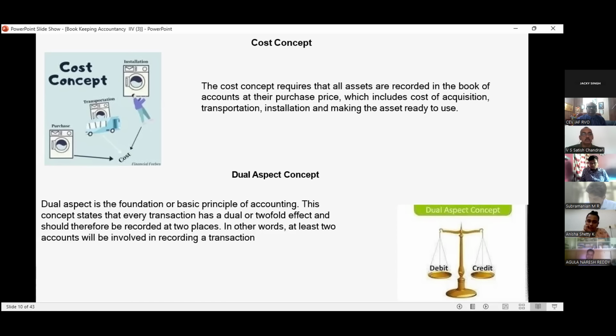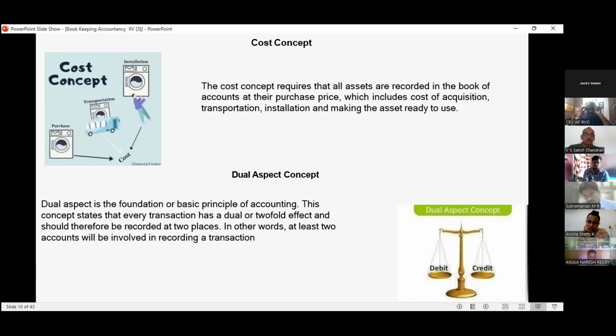Sir, suppose you have purchased a generator. Then there is the cost of acquisition of the generator, and when the generator comes to your factory, some transportation expenses will be incurred. Yes, sir. When the generator arrives, we have to install it, so you have to pay installation charges. Yes, sir. And we also have to make the asset ready to use. We may require some components or incur some expenses for that. All these expenses should be merged and accumulated, and then it becomes the purchase price.